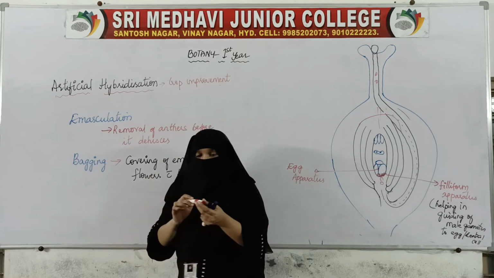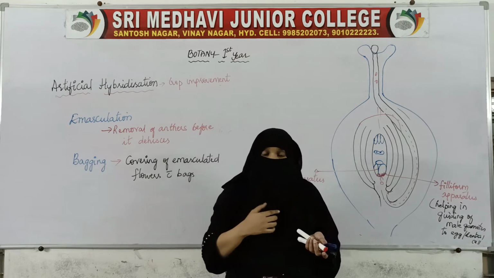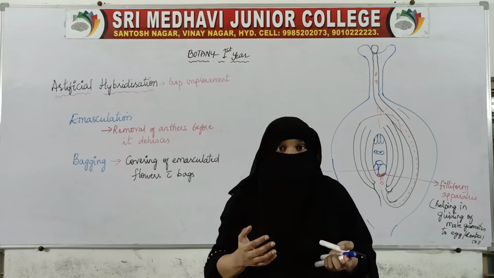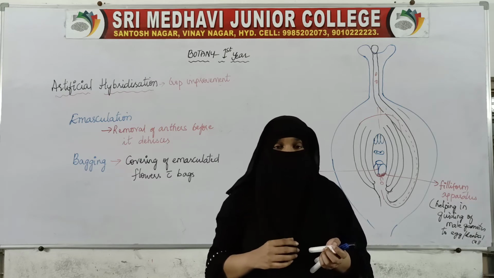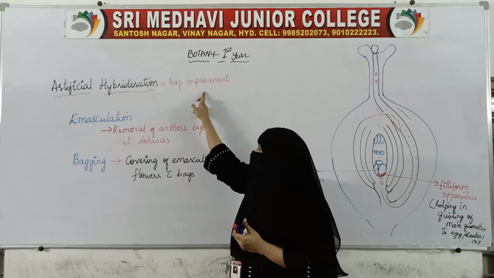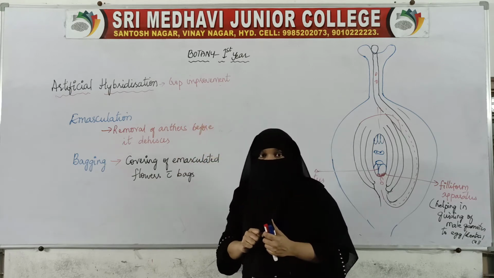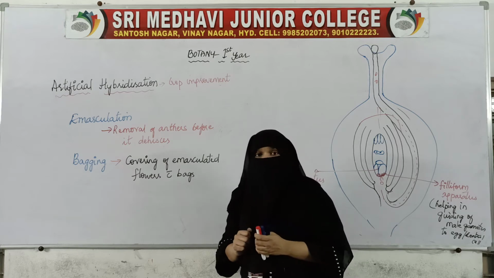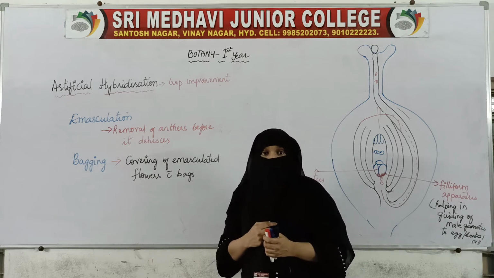Knowledge of pollen-pistil interaction has been very good for plant breeders, because of which they have devised various techniques to improve their crops. One such technique is artificial hybridization. So what happens in this artificial hybridization?